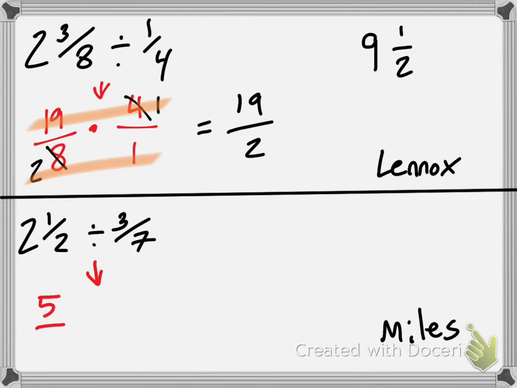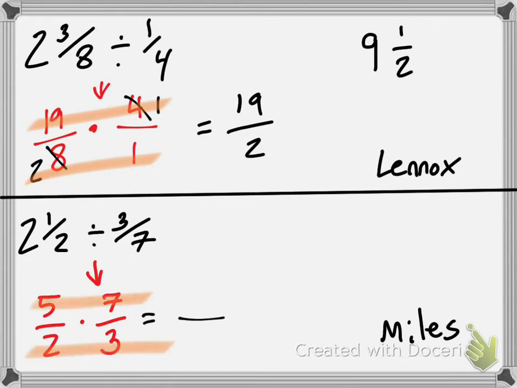So Miles, from our previous knowledge, what is 2 and 1/2 as an improper fraction? 5 over 2. Perfect. Then what's my next step? You put the dot to multiply, and then you multiply it by 7 over 3. Can I cross cancel anything? No. So I just multiply across.